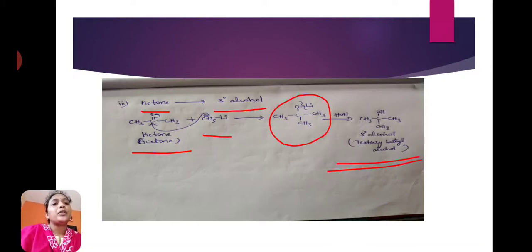On hydrolysis, this transition state will give tertiary alcohol. Here tertiary butyl alcohol is formed. When acetone reacts with methyl lithium, on hydrolysis it will give tertiary butyl alcohol.